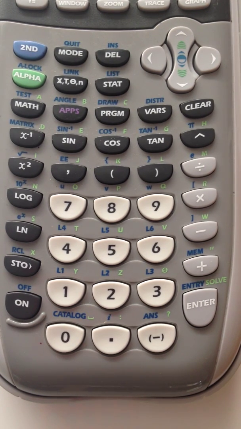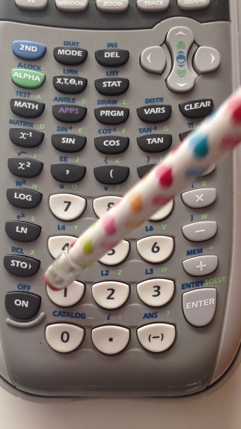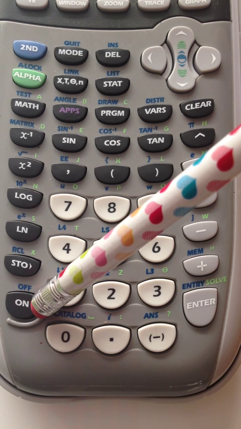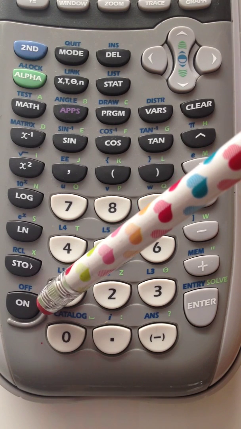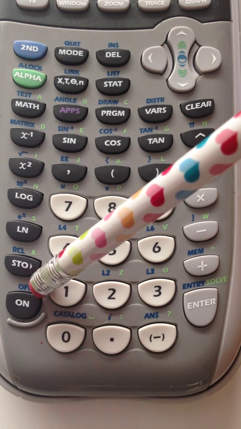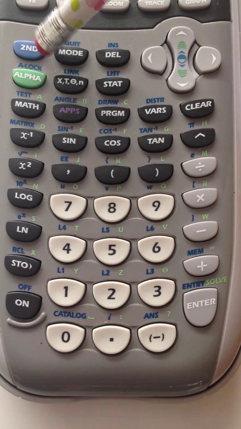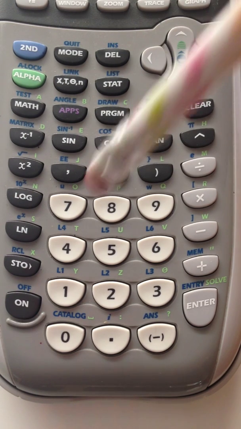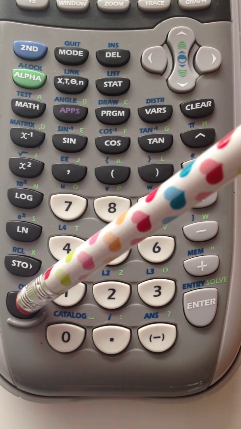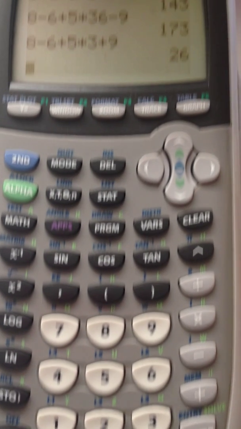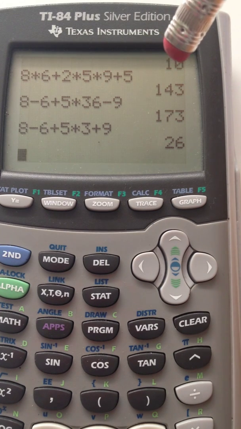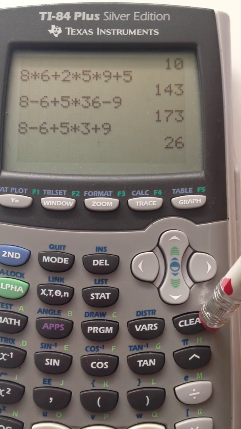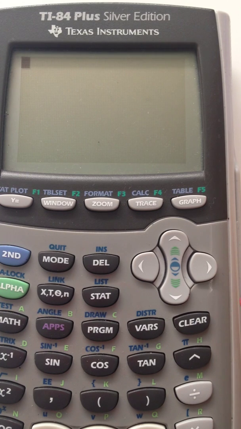So the first thing I want to do is show you how to turn it on and off. If you see in the lower left corner there's an on button, and right above it in blue you'll see the word off. Anytime you want to access something in blue that's written above a button, you need to push second before that. Okay, so if I push on, you'll see that you should have a bunch of stuff on your screen. And this is stuff I was playing around with before. So if I want to clear the screen, there's a button here called clear, and that'll get you there.